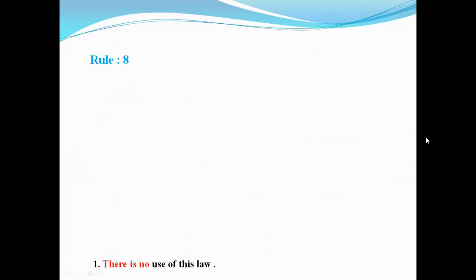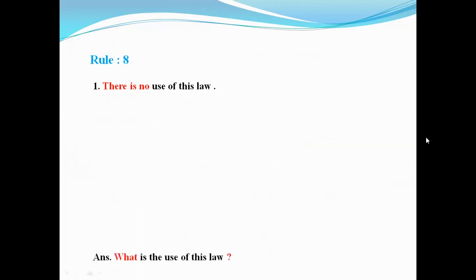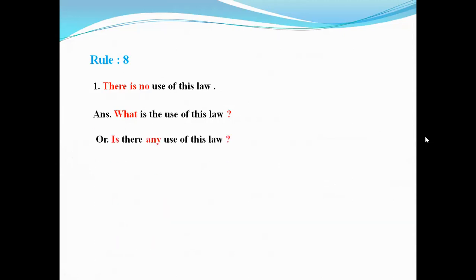Rule 8. There is no use of this law. In case of there is no use, use only what. So the answer is, what is the use of this law? Or is there any use of this law?